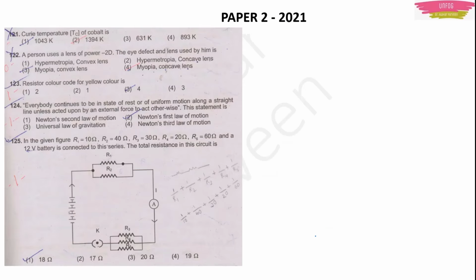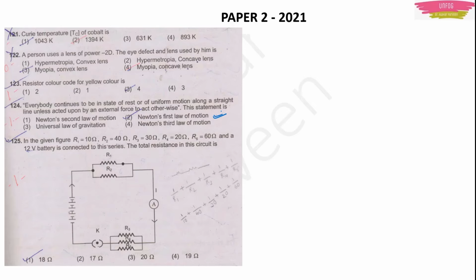Let's move on. The next question is from current electricity. No, before that there is another question, question number 124. Every body continues to be in a state of rest or of uniform motion along a straight line unless acted upon by an external force. Of course, this is the statement of Newton's first law of motion. We know it already, right? We did it in paper 1 only. So option 2 will be the right answer.